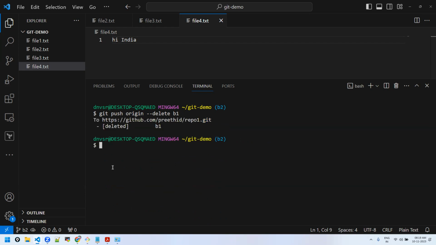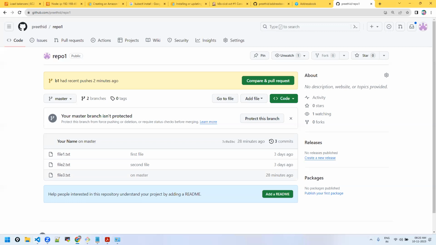Just one doubt. You told about the password. When we add that command, will it ask to enter the password, or do we have to make any entry for that? For the first time only, it will ask for the password. Only a one-time task. You have to enter your personal access token, not the password of your GitHub account. The generated personal access token. So if the token expires, do we have to generate it again?